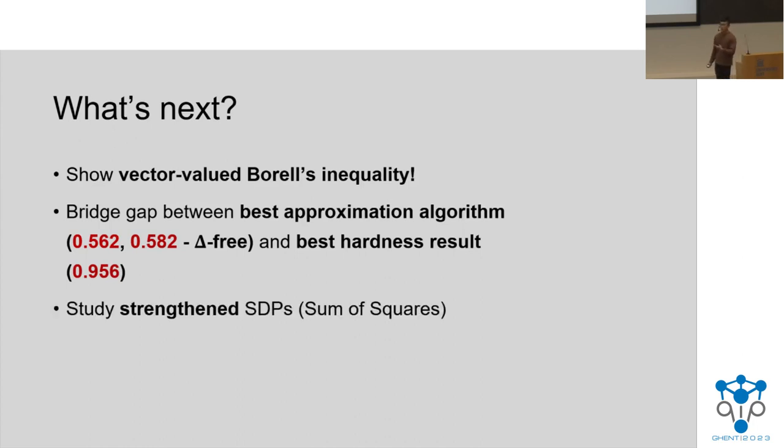Second, we should really try to study the strengthened hierarchy of SDPs and come up with maybe optimality results for those. Because as we saw earlier, you can do better than the basic SDP by looking at higher levels of the Lasserre hierarchy. Finally, in the end, we're trying to solve a quantum problem, quantum max cut. So the natural question to ask is whether by studying quantum algorithms, we can develop more sophisticated algorithms.